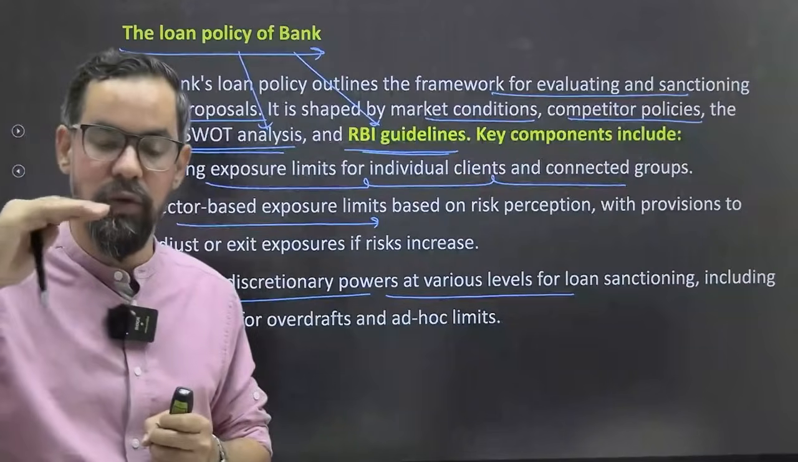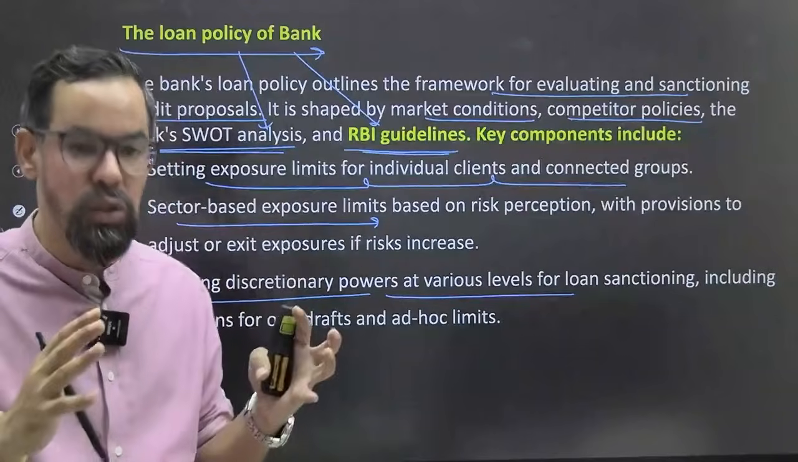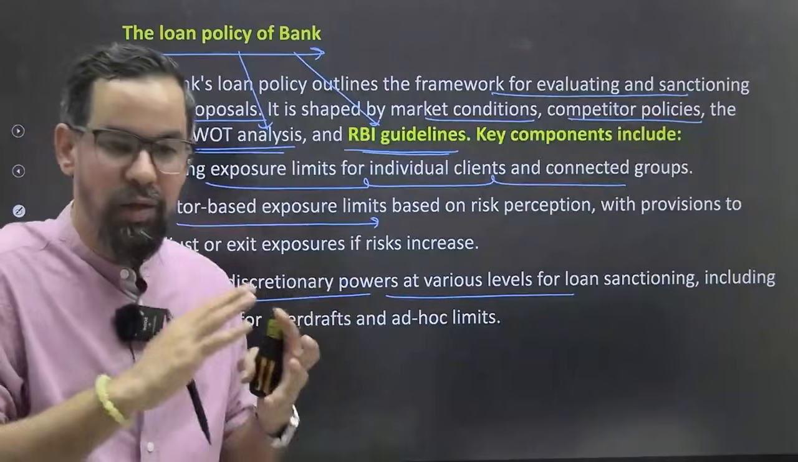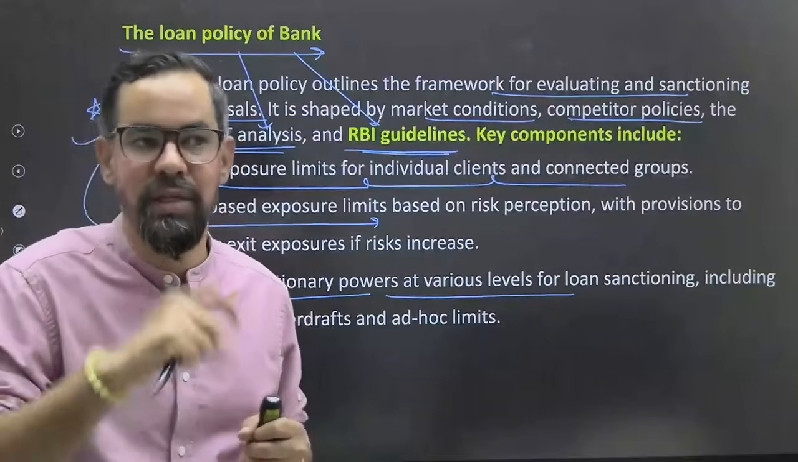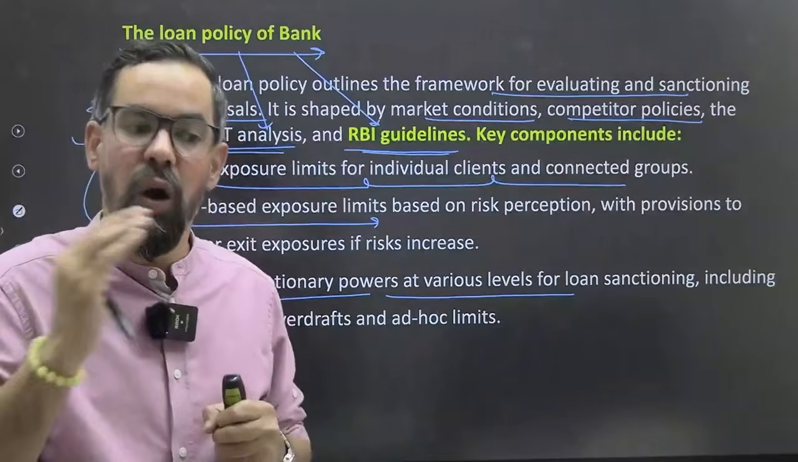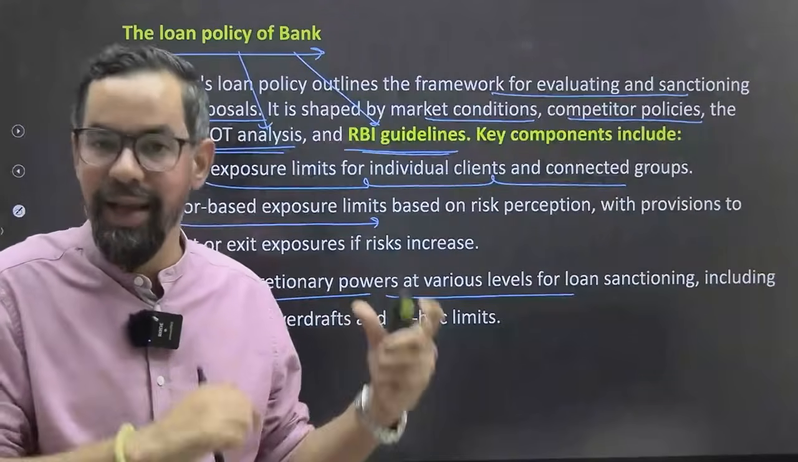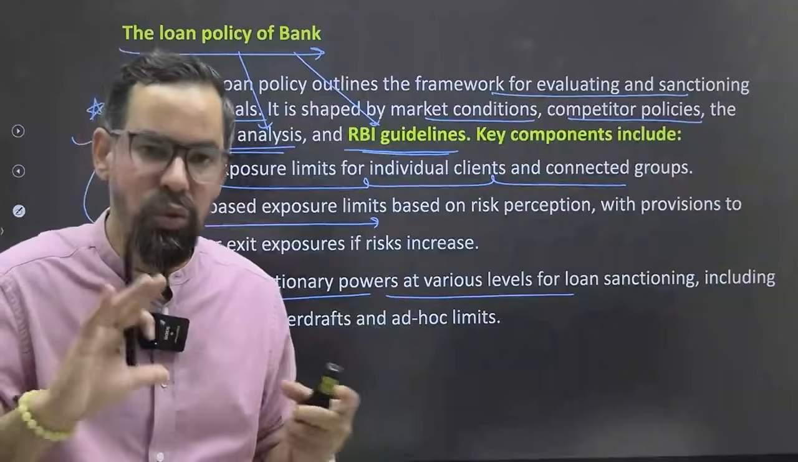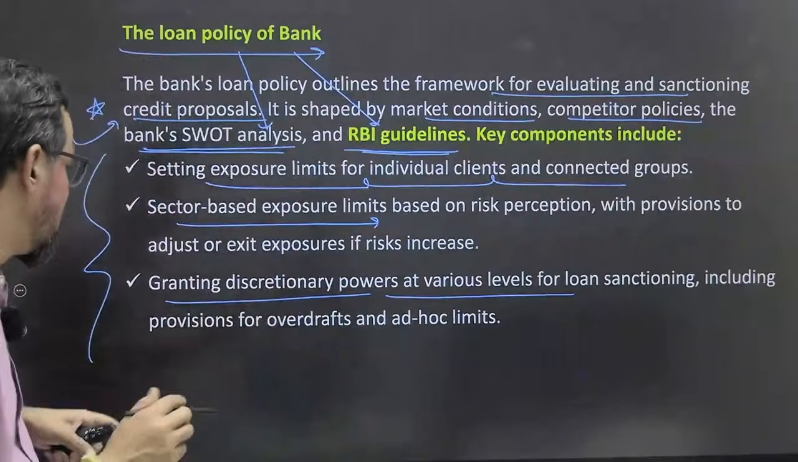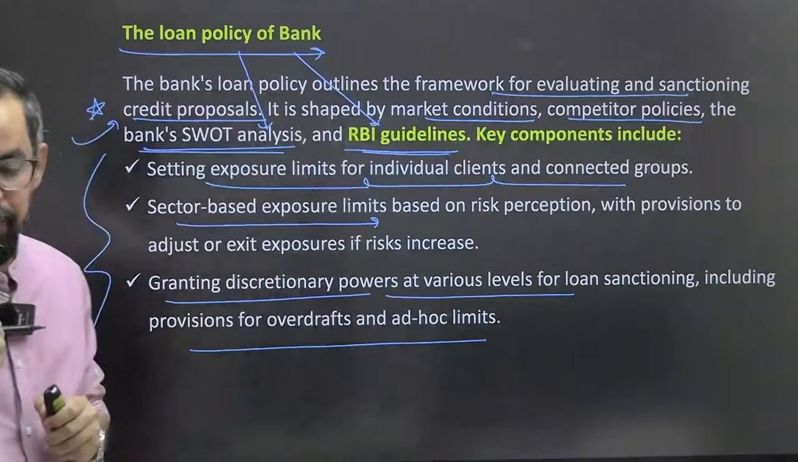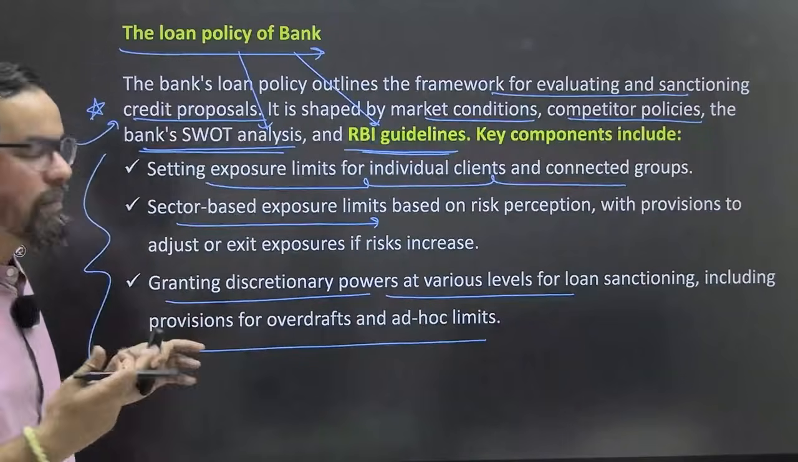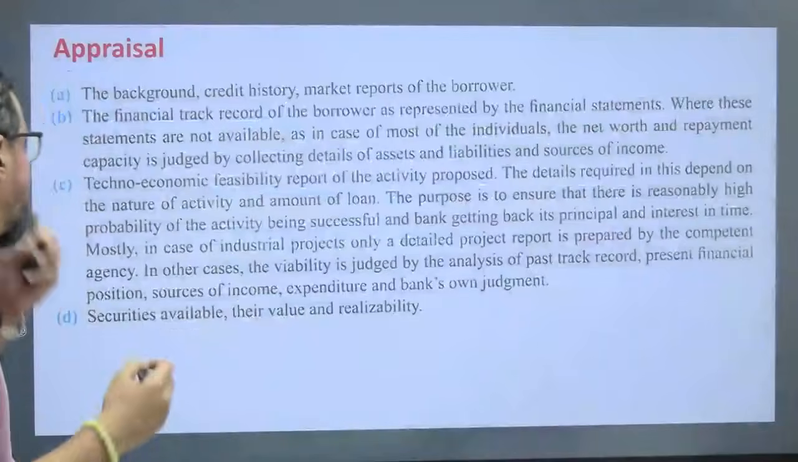Then we have granting a discretionary power at various levels for loan sanctioning, like we have head office, regional office, branches. Even in a branch also we have different posts and all, okay? So let's say if it is a branch manager, they can sanction up to 5 crores, or if it is a PO, they can sanction up to this limit. So those kind of things generally come under this, including provision for overdraft and ad hoc limits, okay? So these are the areas. We have practiced this with the questions also. I hope you guys remember.